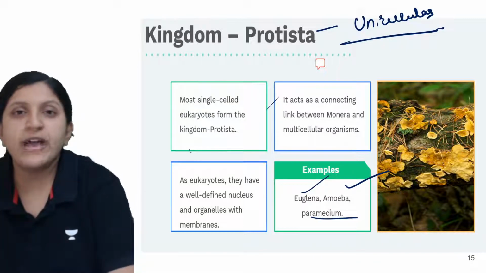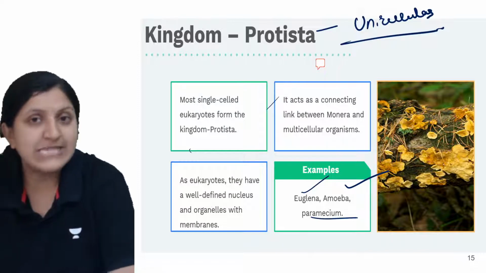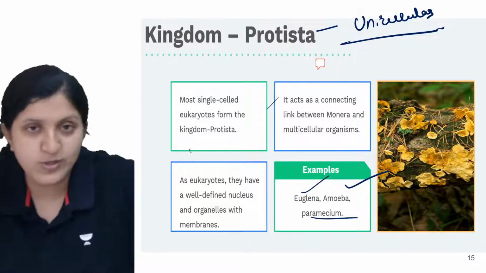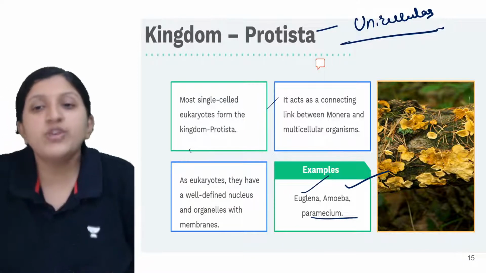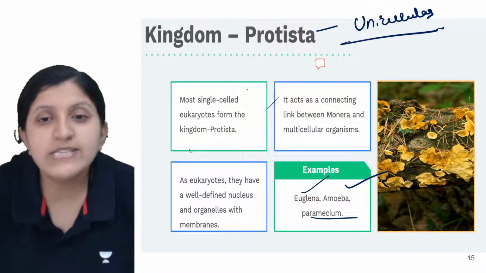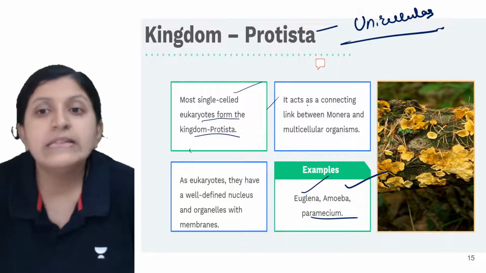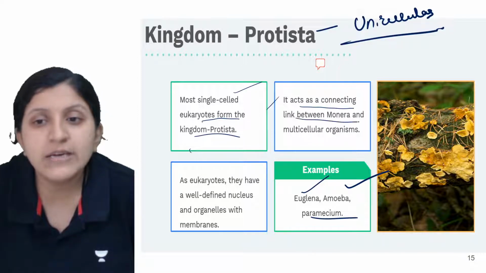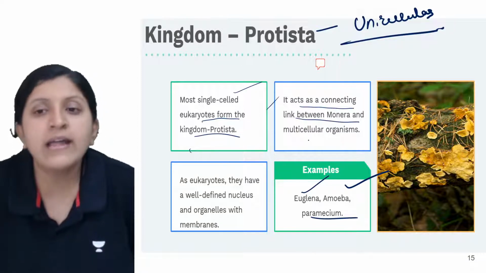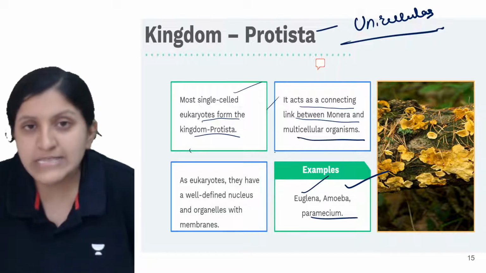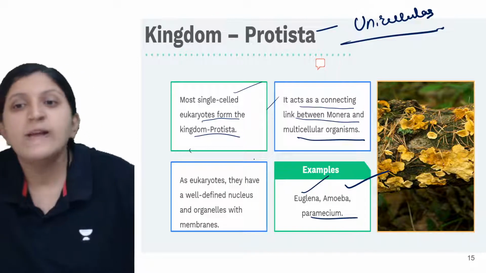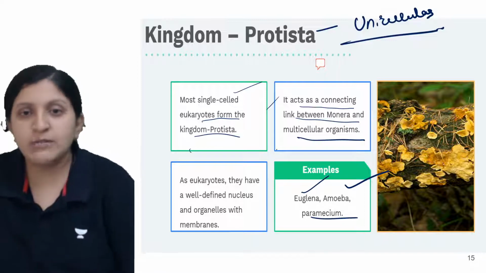You can also find bacteria, which is from the kingdom Monera, and that is also unicellular. Here, these are mostly single-celled eukaryotes from the kingdom Protista. This acts as a connecting link between the Monera and the multicellular organisms.